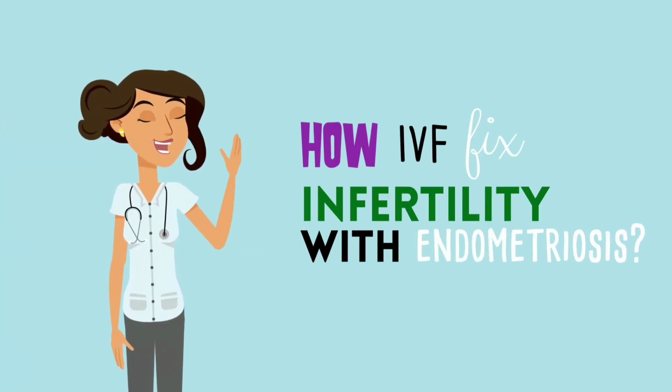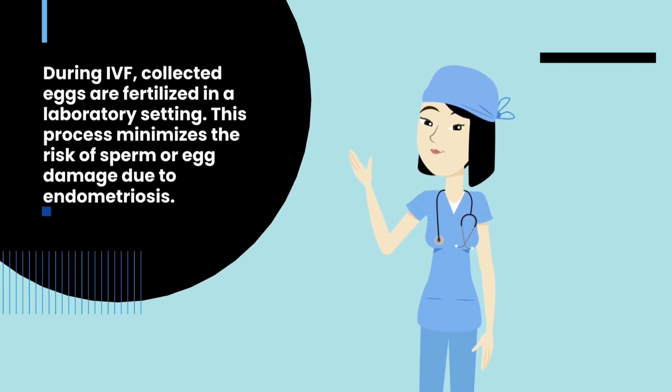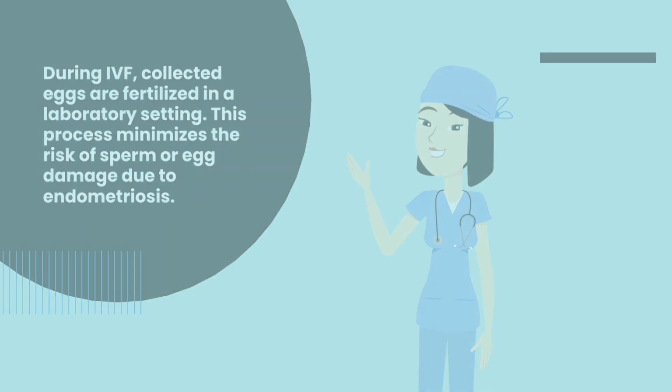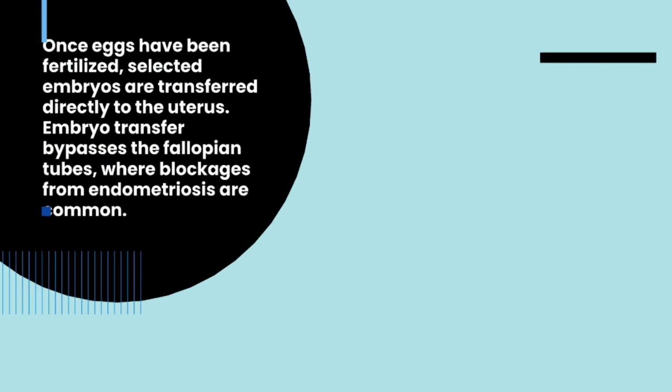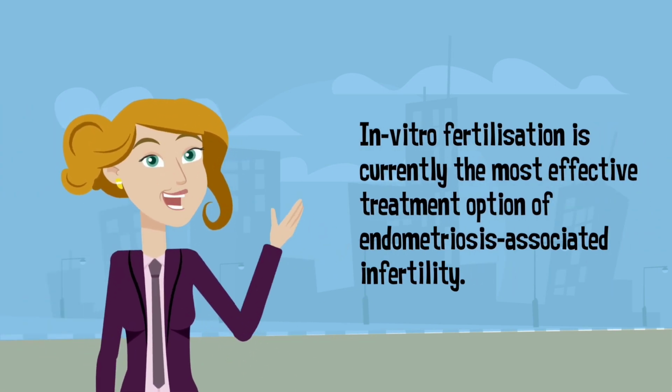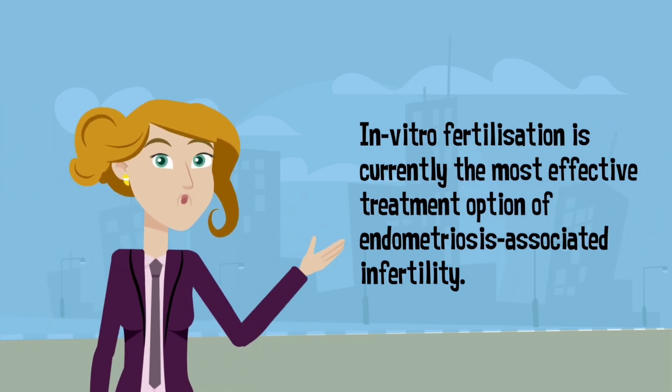How does IVF fix infertility with endometriosis? During IVF, collected eggs are fertilized in a laboratory setting. This process minimizes the risk of sperm or egg damage due to endometriosis. Once eggs have been successfully fertilized, selected embryos are transferred directly to the uterus. Embryo transfer bypasses the fallopian tubes, where blockage from endometriosis is common. Thus, IVF is currently the most effective treatment option for endometriosis-associated infertility.